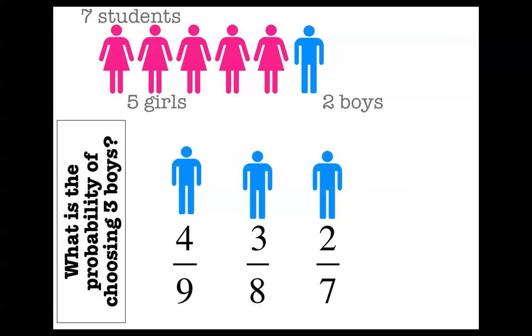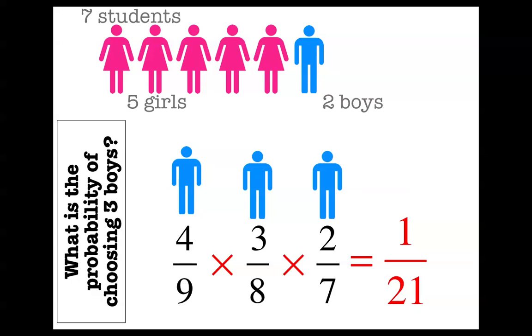And so the overall probability of choosing 3 boys is going to be 4 ninths times 3 eighths times 2 sevenths. And that's a whole bunch of stuff. But remember, you just have to do top times top times top, bottom times bottom times bottom, and then reduce. And the answer should come out to 1 over 21 once you reduce everything out. If you feel like it, you can pause the video and check my math on that to see how 4 times 3 times 2, which is 24, over 9 times 8 times 7, which is some other really big number, reduces to 1 over 21.